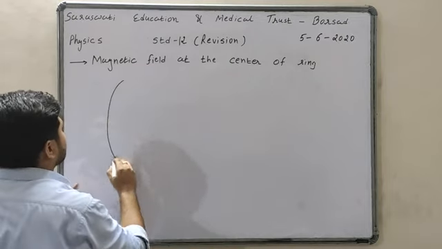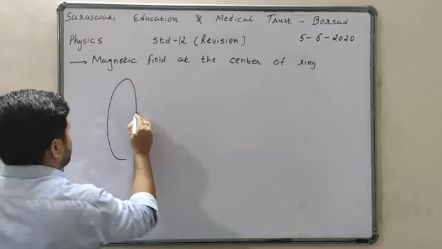Suppose this is one ring, and this is the center of the ring. Take the radius of this ring as R. From this ring, current I is flowing.